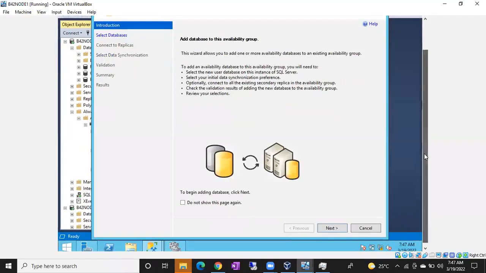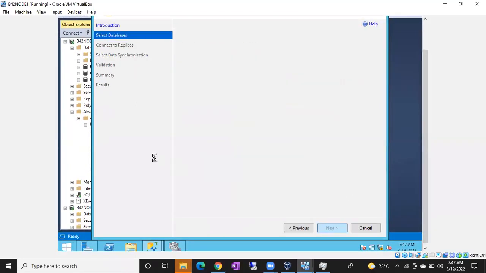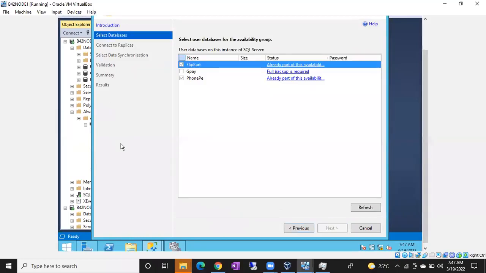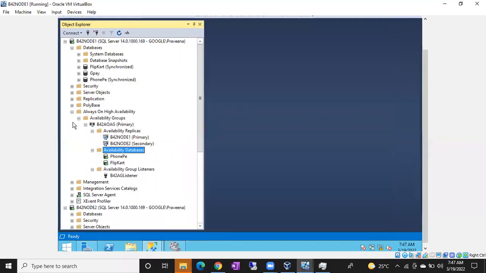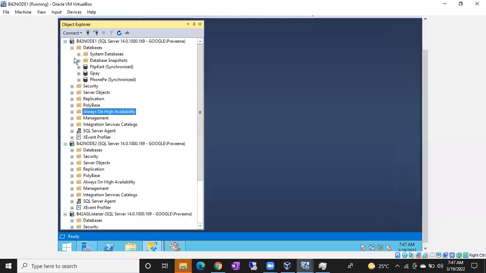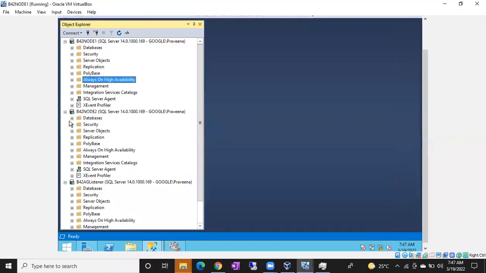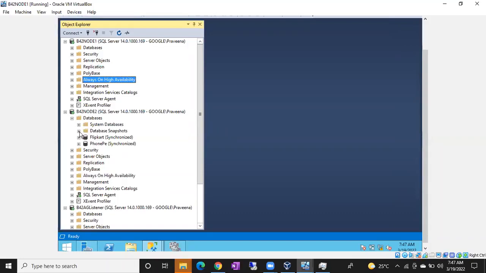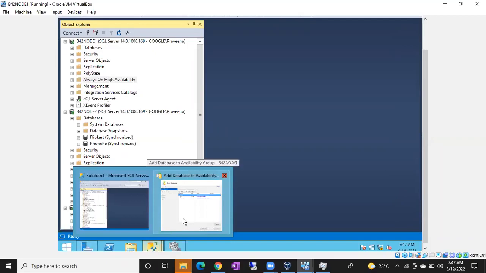Next. Usually, if I want to add the database, what is the standard method? I have to take a full and log backup. I have to copy the backups. I have to restore with no recovery on the secondary. Then I can add. Right now, in this case, there is no database restored. GPA database I haven't restored. Okay, so now what do I have to do? But here, yesterday it showed one recommendation, guys. What is that recommendation?